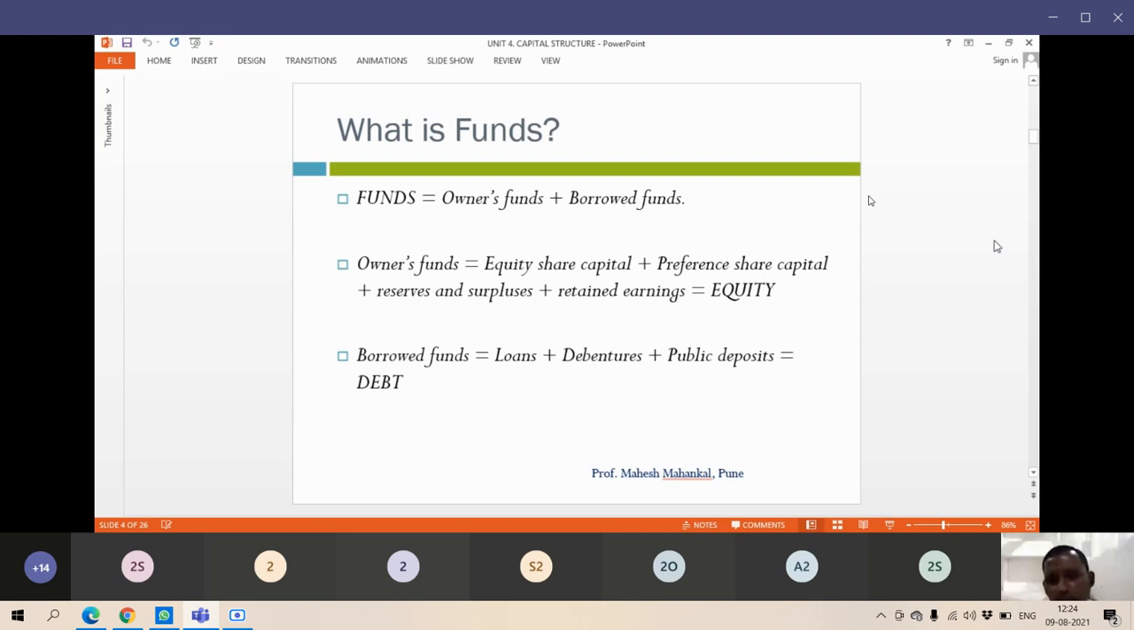The same will not happen with the owners' fund, like equity share capital. If you earn a good amount of profit, then you can distribute profit as a dividend. But for preference shares, there are cumulative preference shares. Means this year the company has not earned profit, in the next year we have to pay double dividend, whatever dividend we have agreed. Okay, 10% means next year we have to pay 20% for cumulative preference shares. Okay, this is a type of preference shares.